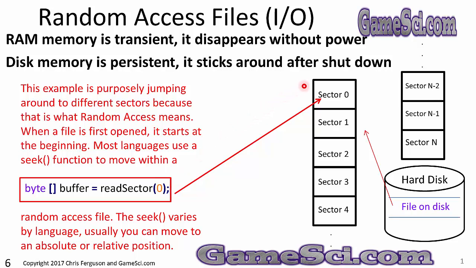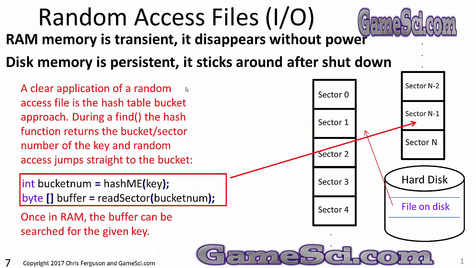It's going to seek to the beginning of the file, read that sector, and load it into this buffer. That's what a random access file does. The seek varies by language. Usually you can move to an absolute or relative position. But the seek command is extremely important for random access files. It says move to a particular position in the file, be that sector 0 or sector 4 or sector N.